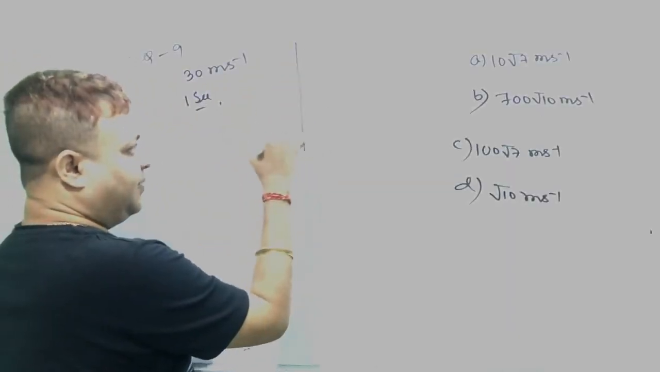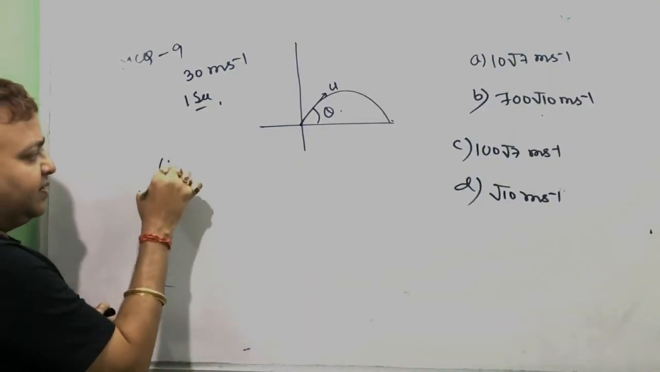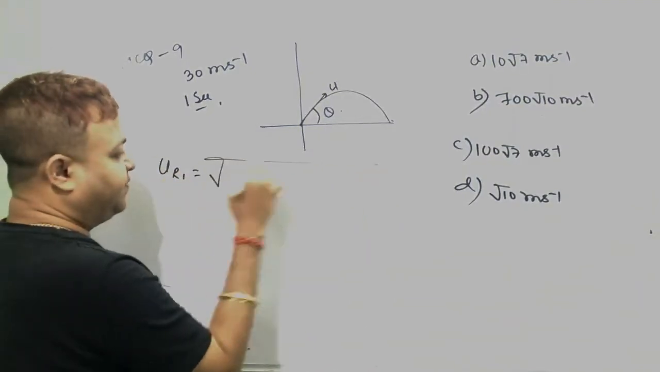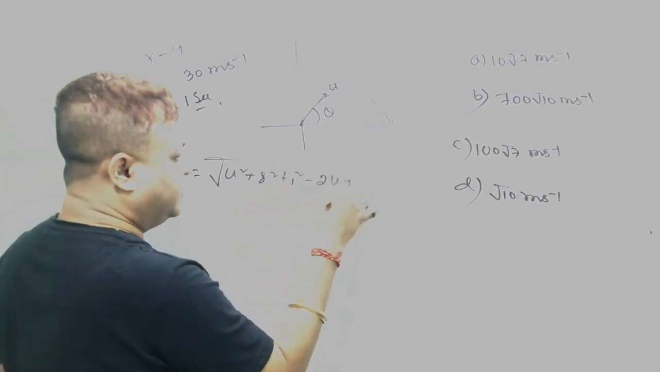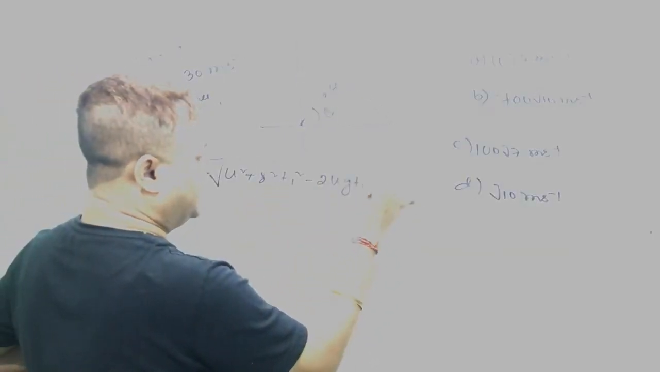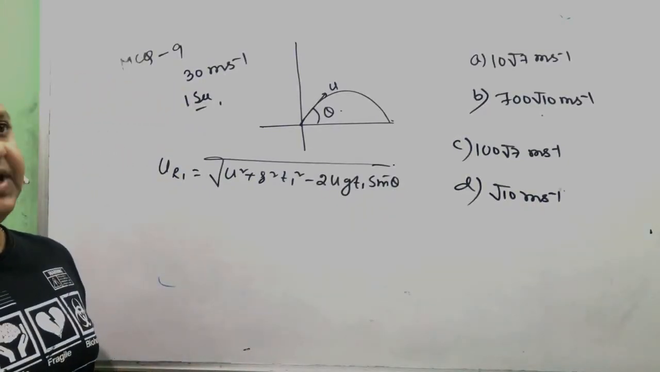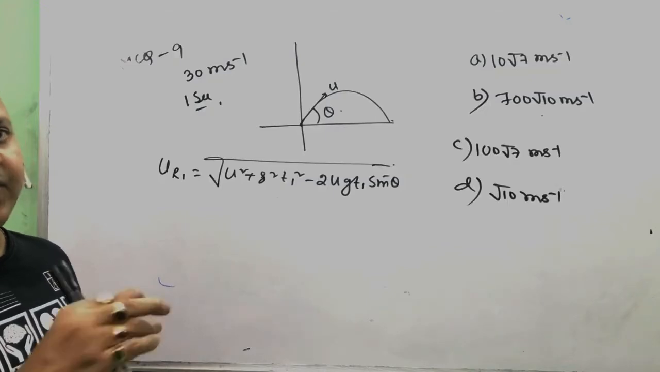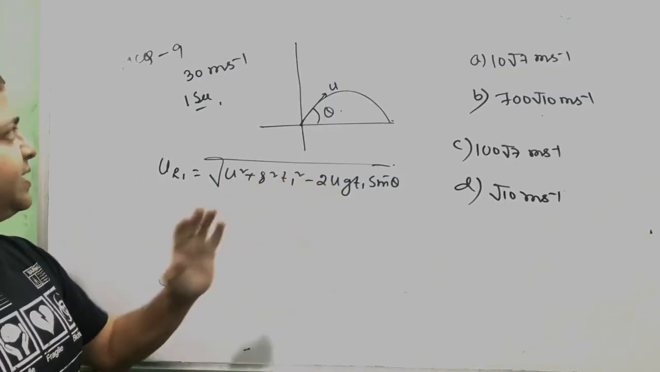When the body is thrown upward at an angle, the velocity at any time interval is the square root of u square plus g square t square minus 2 u g t sin theta. When the body is projected upward, the velocity at t1 time of interval during upward motion is the square root of u square plus g square t1 square minus 2 u g t1 sin theta.